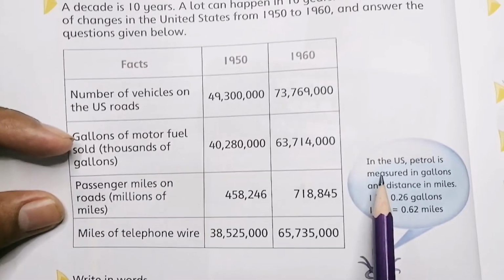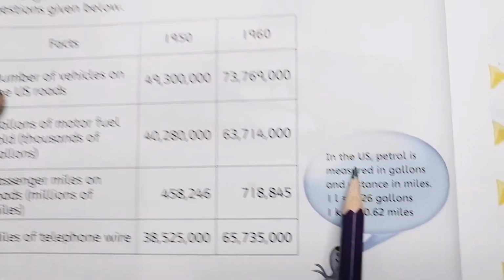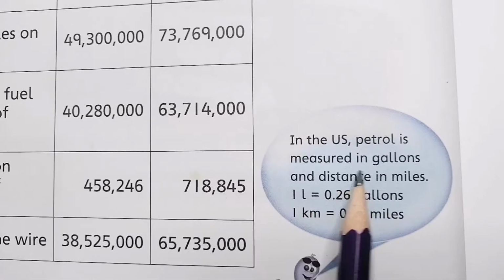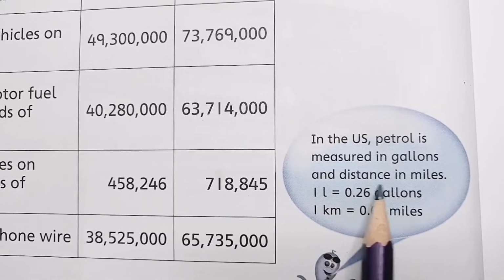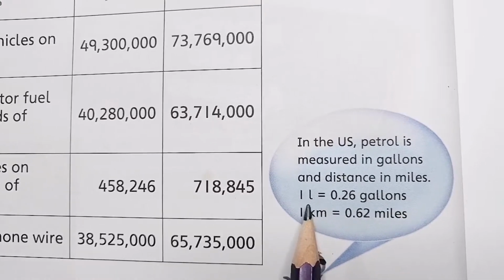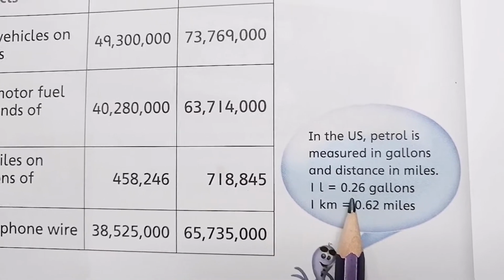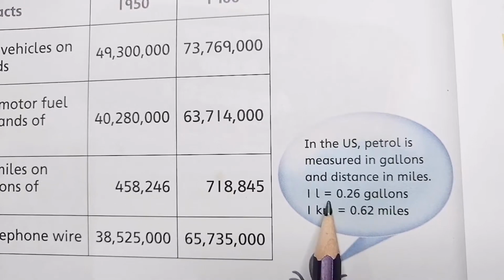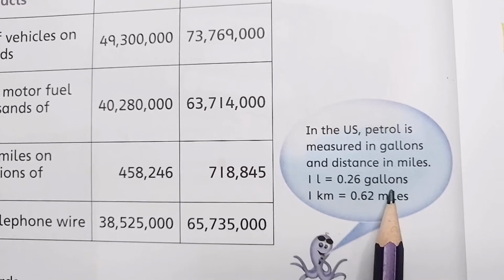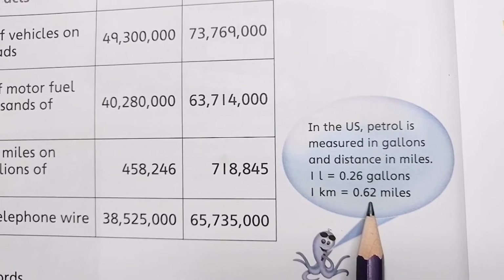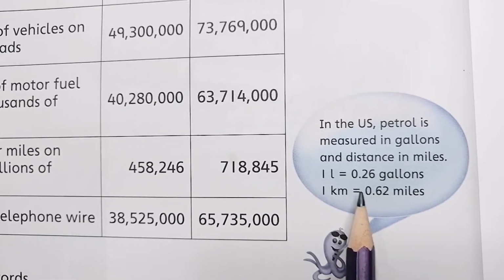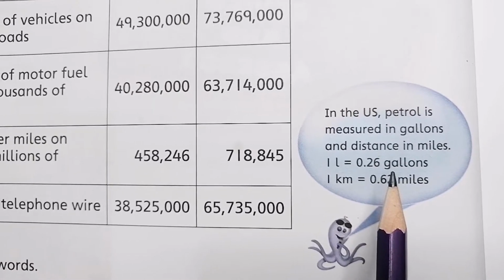Here is information given that in the US petrol is measured in gallons and distance in miles. So 1 liter is equal to 0.26 gallons. 1 kilometer is equal to 0.62 miles. This is information given, so you have to remember this.